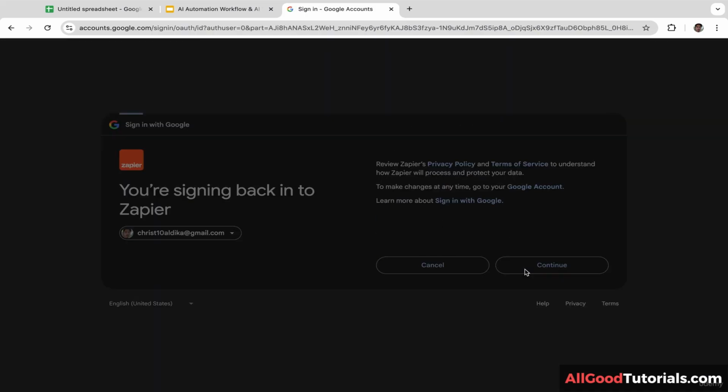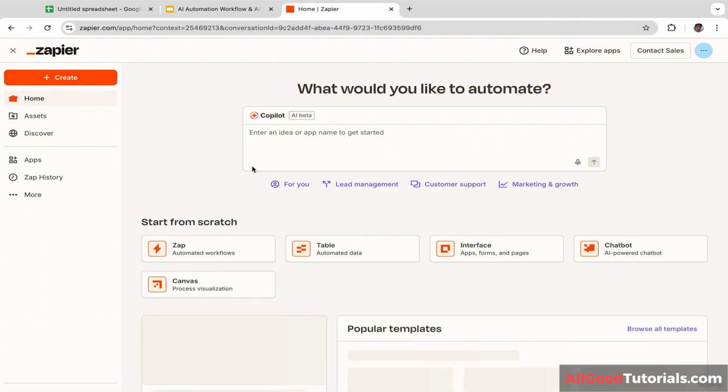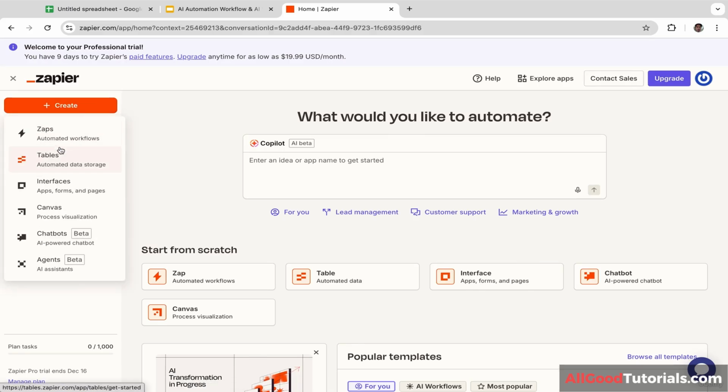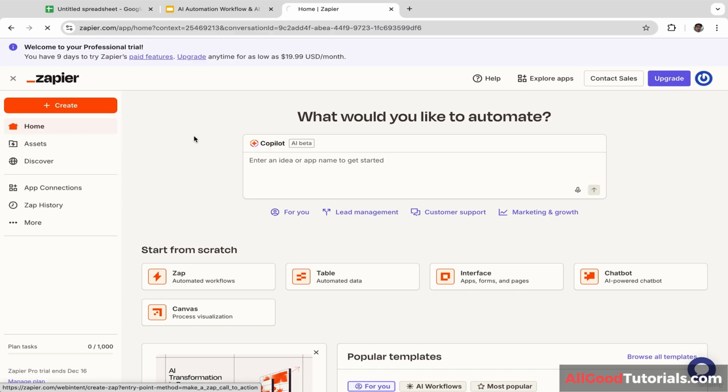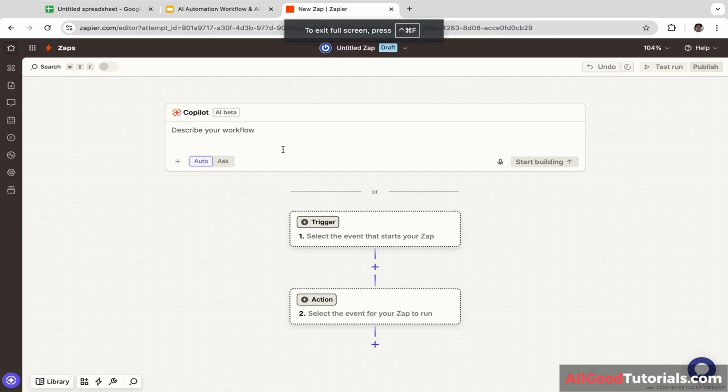As you guys can see, I have successfully logged in, and here is my dashboard. Okay, now let's click create. And let's click Zaps, automated workflow. And you will be redirected to this page. In this case, you have two options.